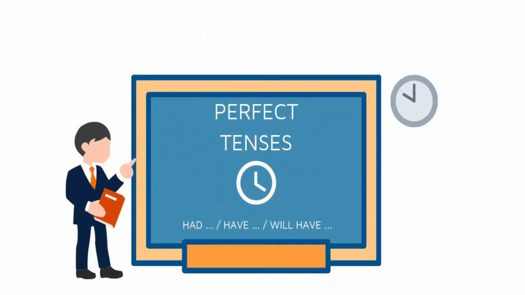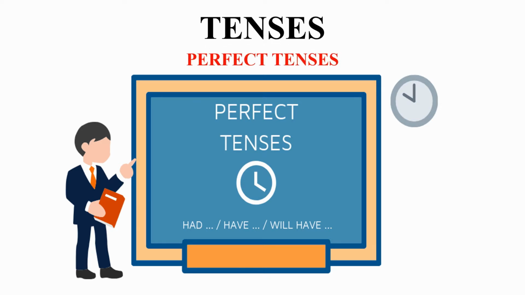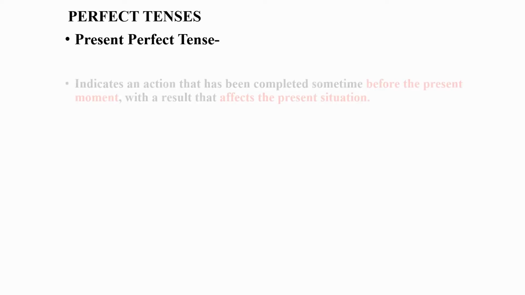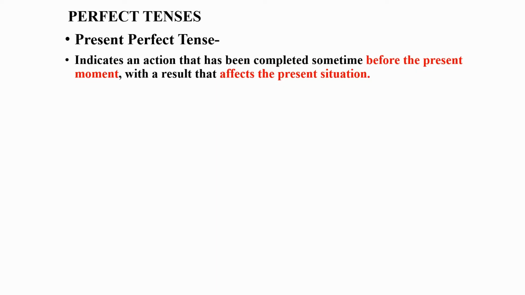Students, in this video you will be learning about the perfect form of present, past and future tenses. So students, let us start with perfect tenses. As I already told you, it takes the past participle or third form of the verb. So we'll start with present perfect tense.